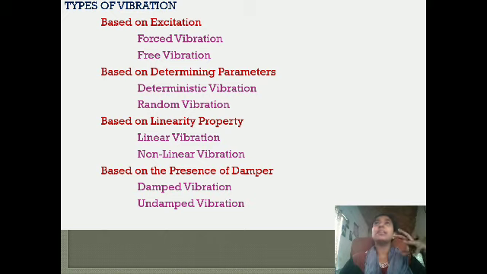For example, you can take buildings. We have a substructure and superstructure, which you have studied in basic civil engineering. Substructure is below the foundation, superstructure is above the foundation. This superstructure is connected with the substructure.